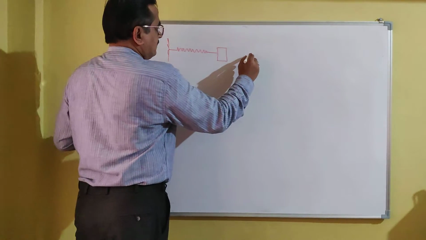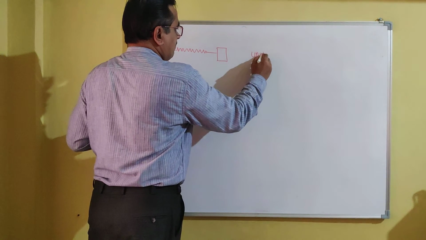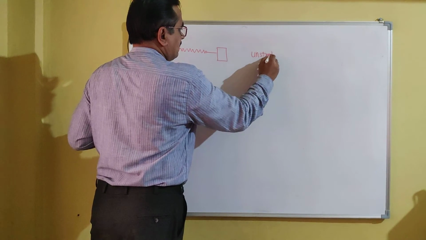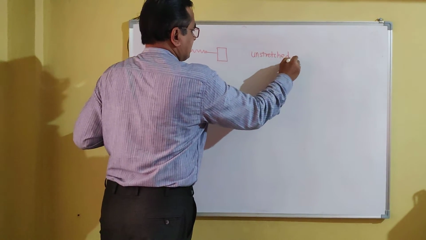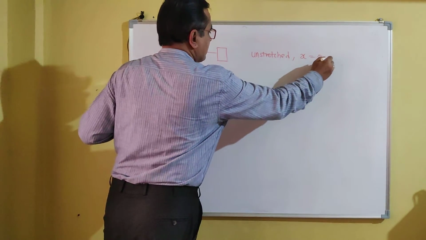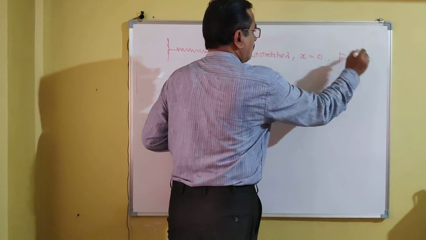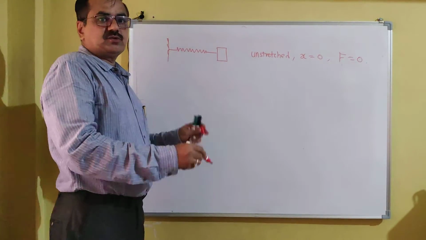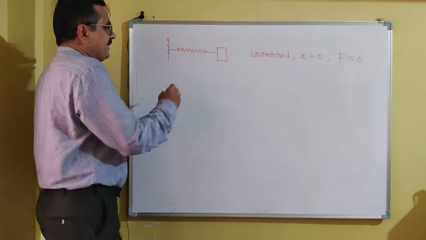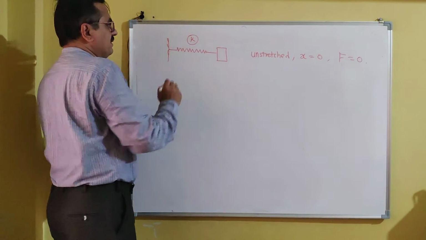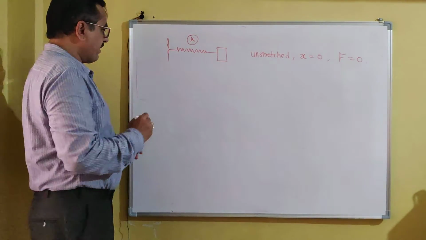Initially the spring is unstretched. It means that its deformation is equal to 0 and the spring force is equal to 0. No deformation, no force. Force is equal to K into X, and let K be the stiffness of the spring.